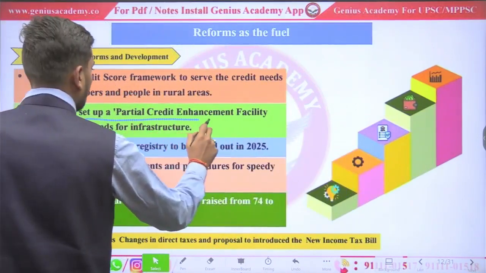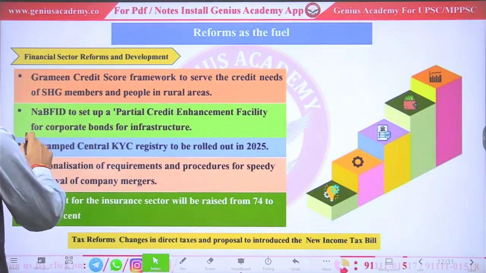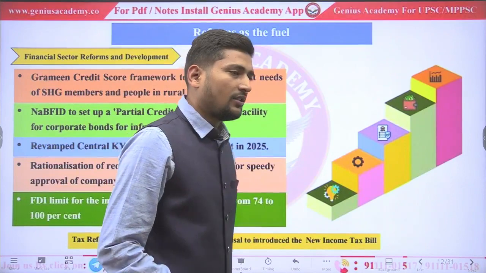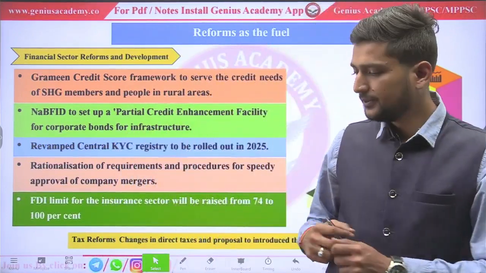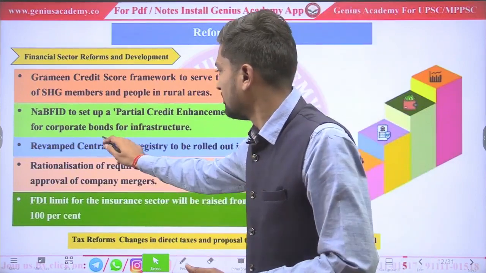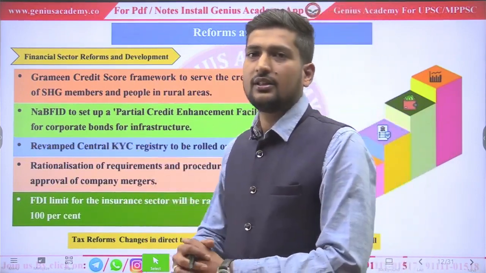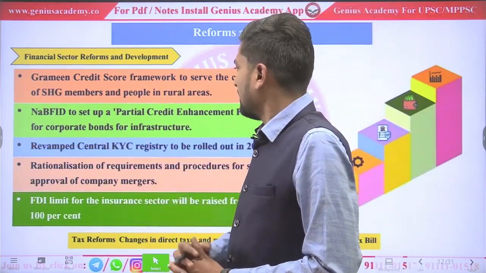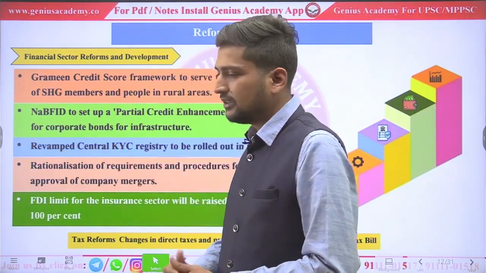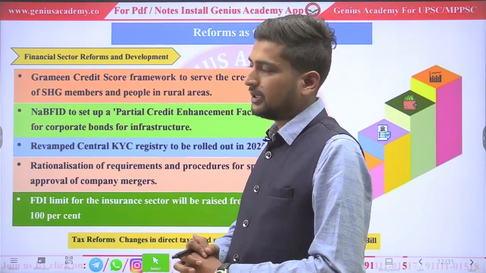NaBFID to set up partial credit enhancement facility for corporate bonds for infrastructure. In this, what can companies do? Companies can issue corporate bonds for getting fund to develop their infrastructure. Revamped central KYC, know your customer.